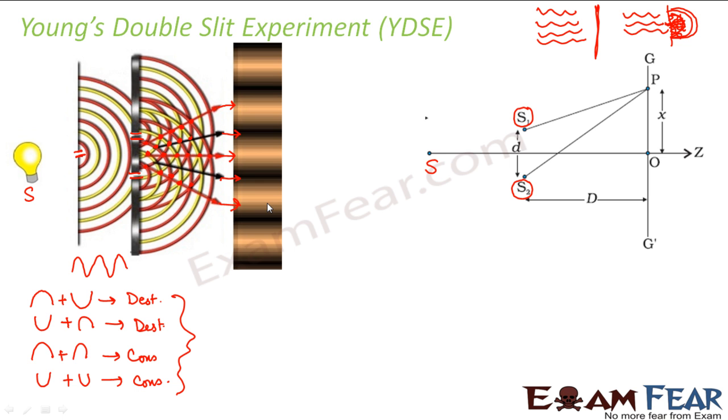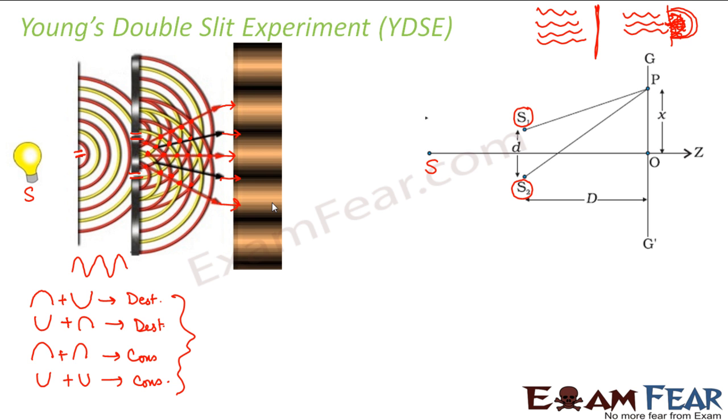So Young's double slit experiment was the one which stamped the statement of Huygens, because Huygens' principle was not very easy for people to accept. So Young's double slit experiment gave a full proof that light is of wave nature. So we understood what Young did in his double slit experiment and what he wanted to prove.